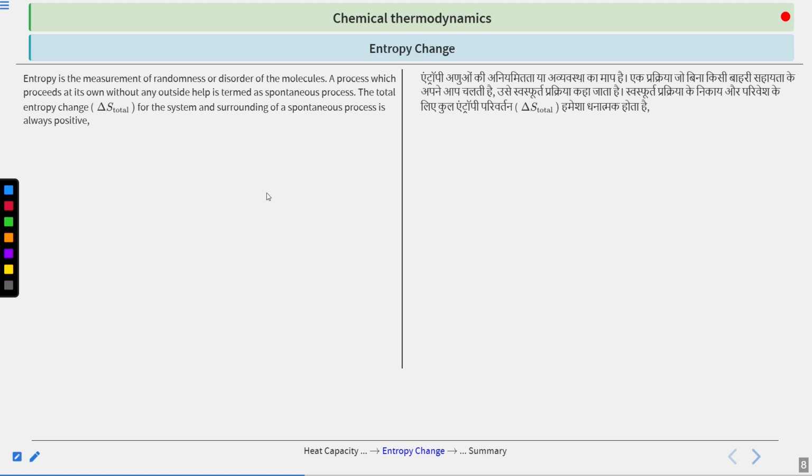If you have heard of entropy for the first time, or in your previous classes or tuitions, then you must have heard this definition very often, that it is the measure of disorderness or randomness, that is, how randomly or how disordered a thing is arranged. Clear? So this thing is called entropy, and it's very, very important.